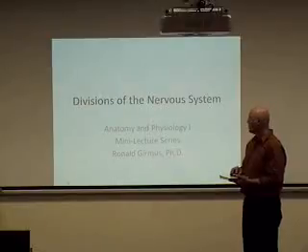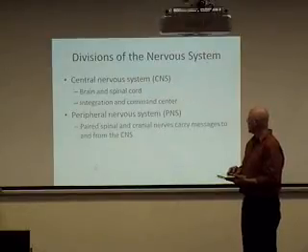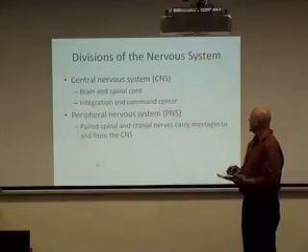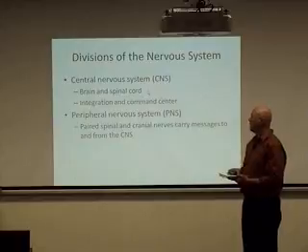System. It's about the organization of the nervous system. We'll start off with, first of all, what is called the central nervous system, the CNS, and the peripheral nervous system, the PNS. The central nervous system is composed of the brain and the spinal cord. This is where integration, analysis, decision-making, and the control of the nervous system occurs.